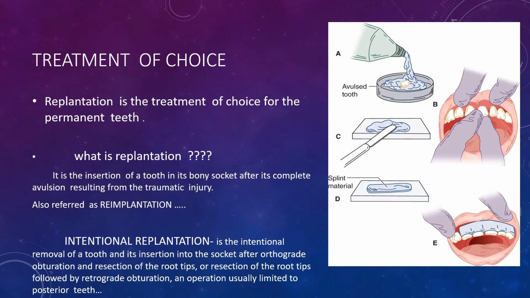What is intentional reimplantation? It is the intentional removal of a tooth and its insertion into the socket after orthograde obturation and resection of the root tip, or resection of the root tip followed by retrograde obturation, an operation usually limited to posterior teeth. So basically it is an intentional removal. We intentionally remove the tooth, and then after proceeding with the RCT, we insert the tooth back into the socket, and this operation is usually limited to the posterior teeth.